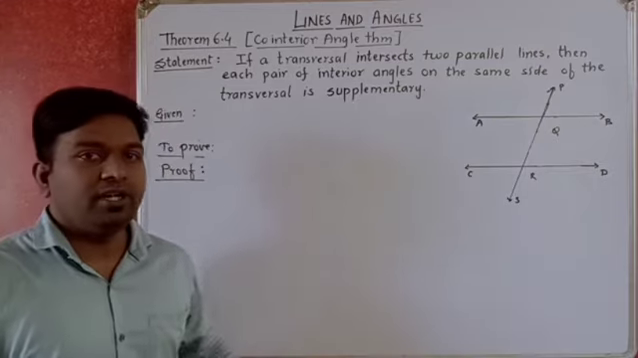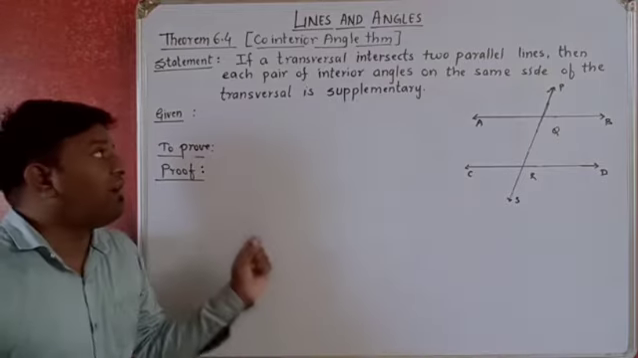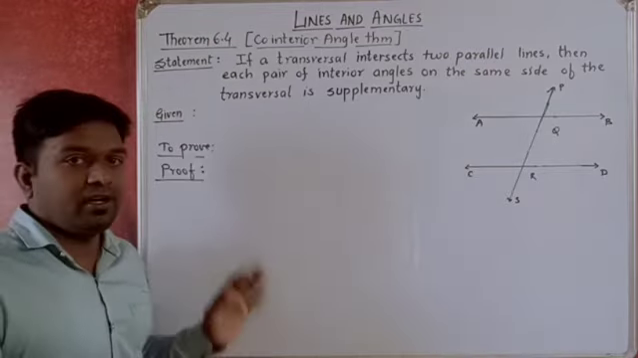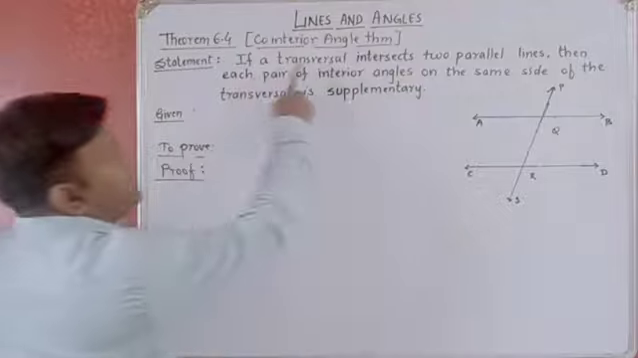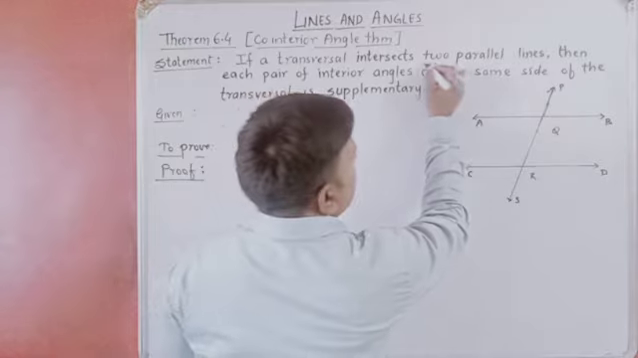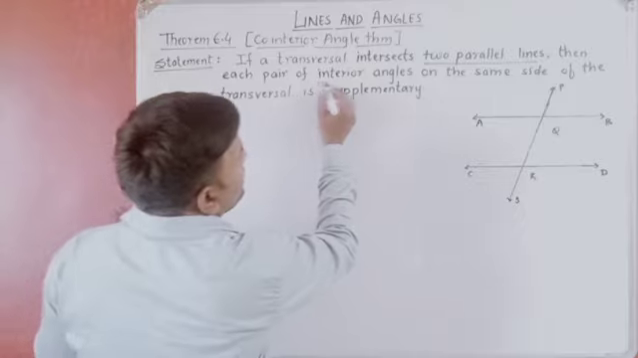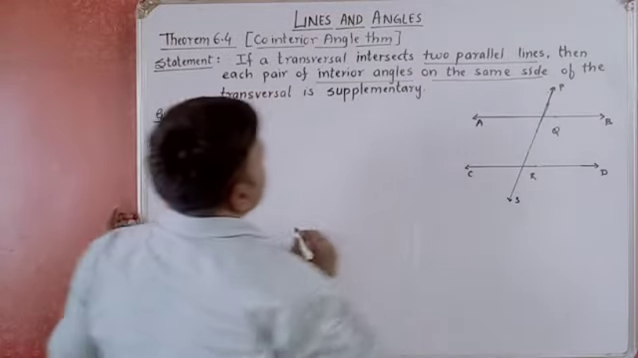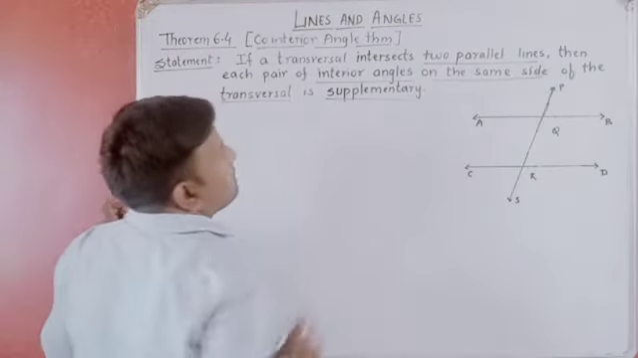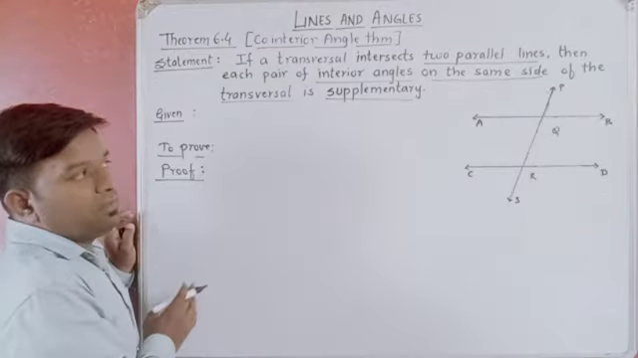Today, we are going to continue our learning of various theorems. Today, we have chosen the co-interior angle theorem, that is theorem number 6.4 in our textbook. What it says: if a transversal intersects two parallel lines, then each pair of interior angles on the same side of the transversal is supplementary.